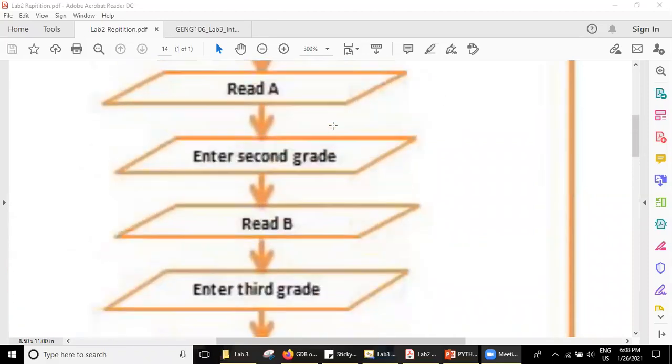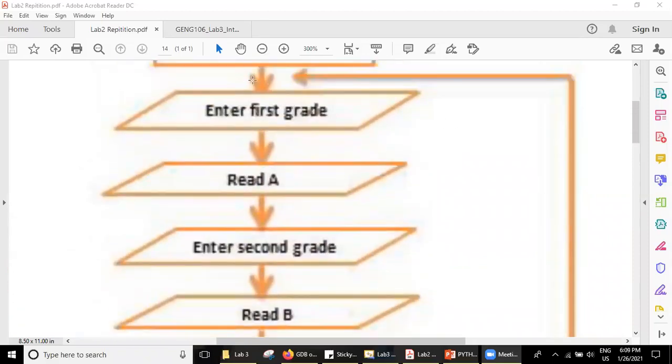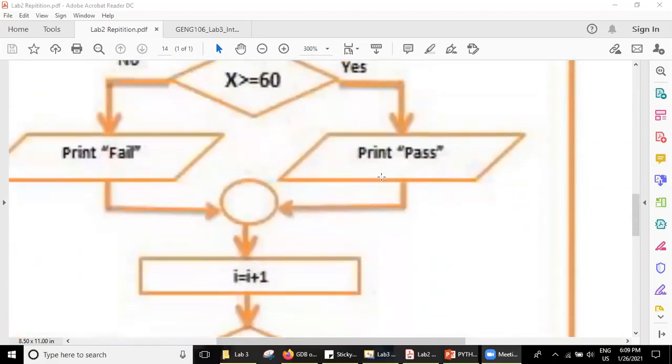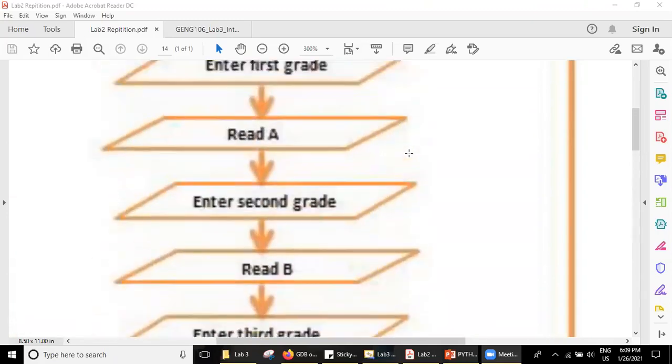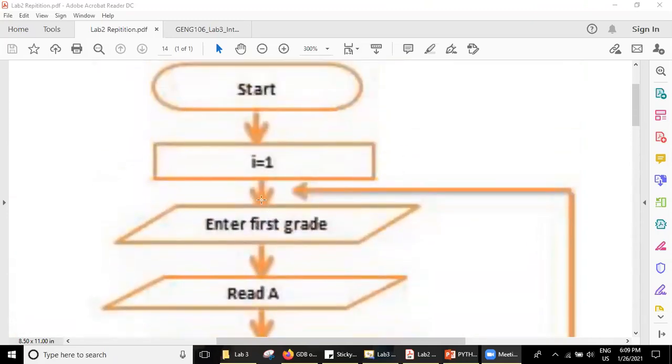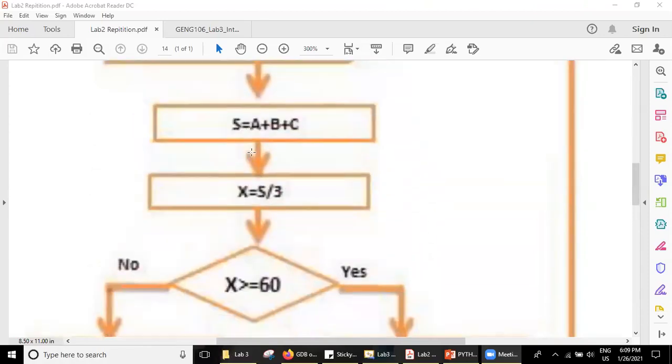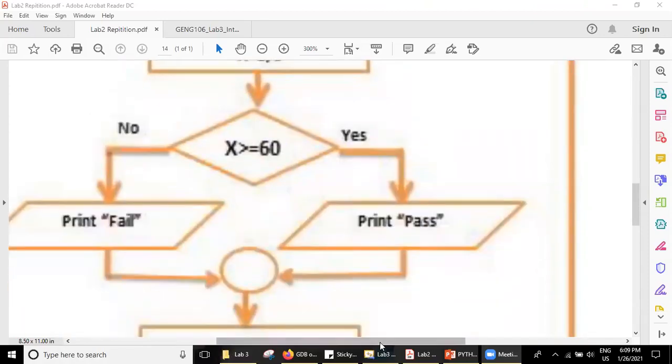Then it means that you have to start from here and end here. How many times? 20 times, right? So for that reason, what we do is we try to repeat the same kinds of code starting from here until here 20 times.